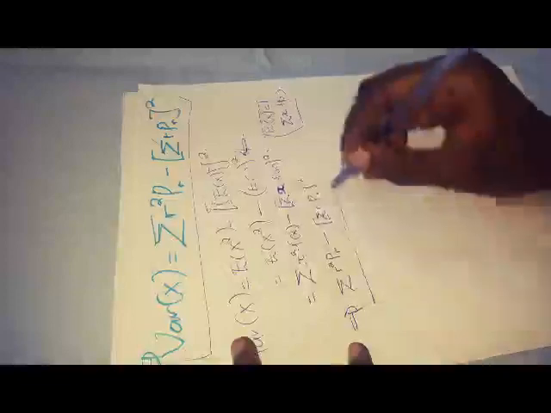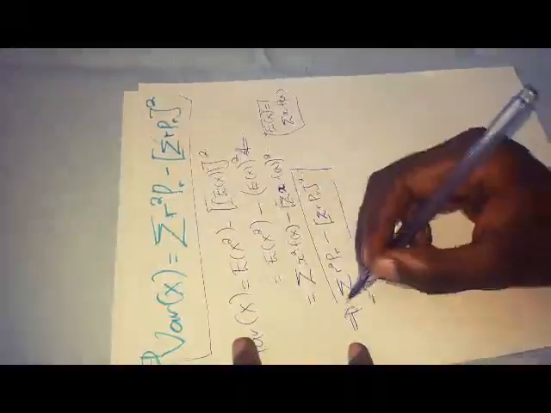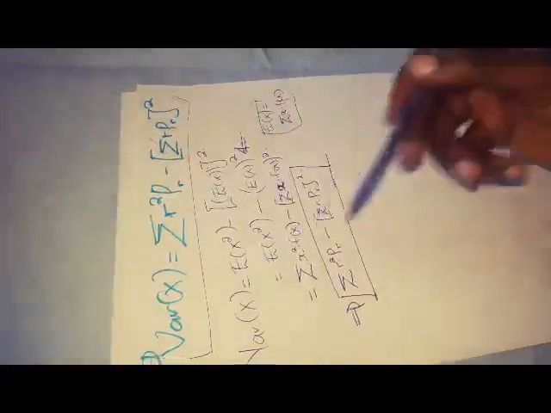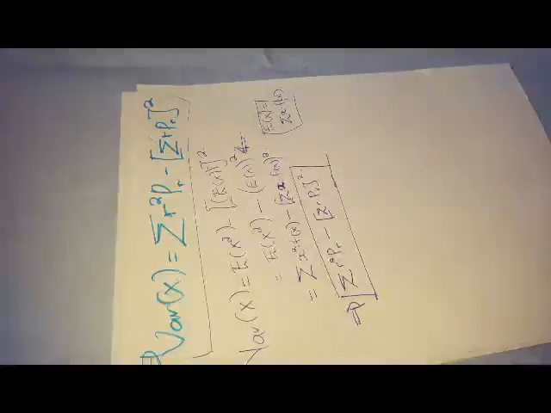I hope this is easy to understand. You can play the video more than once. We can interchange these ones for each, depending, and those will be the formulas. Hope that's okay with you people.